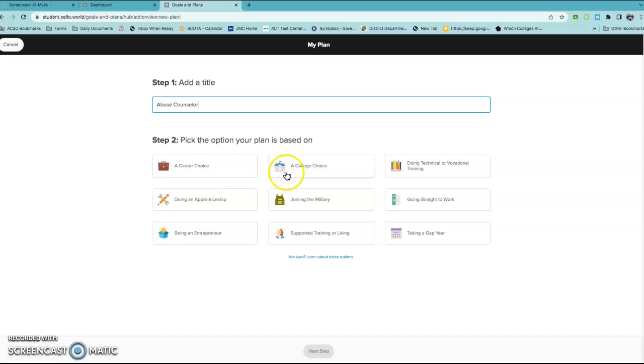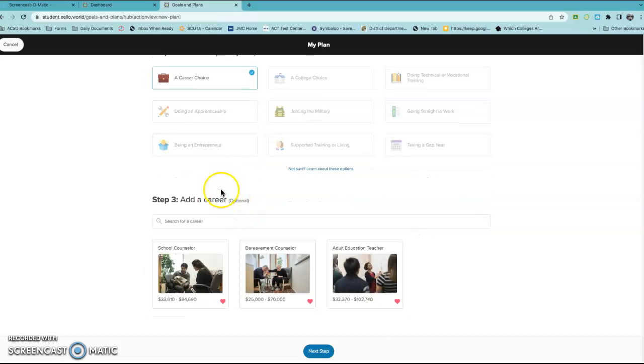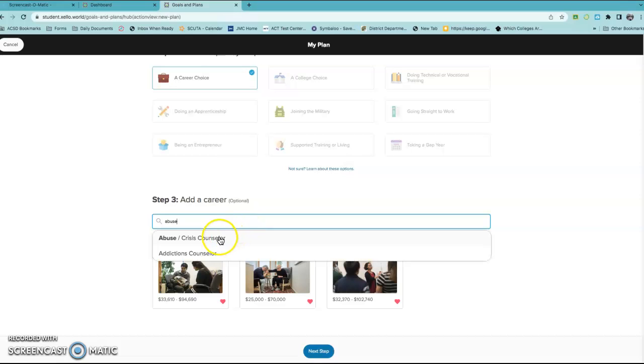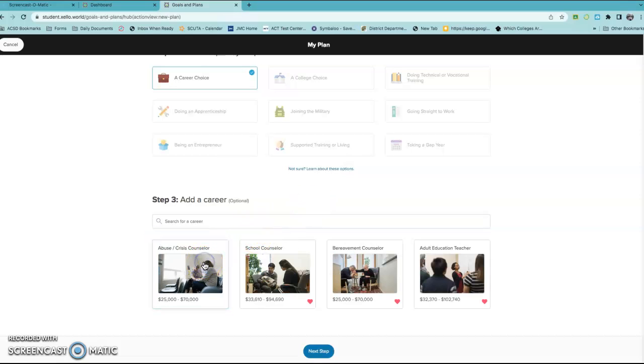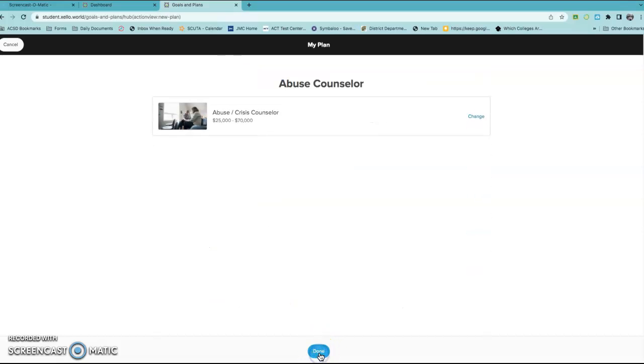I'm going to have a college choice plan, or maybe I have a technical vocational training plan, or maybe I'm going straight to work. You need to pick what pathway is most applicable to your future plans, as you are all in different places. So this is a career choice for me. So I'm going to search for my career, abuse counselor. There it is, right there. So that's my career choice.